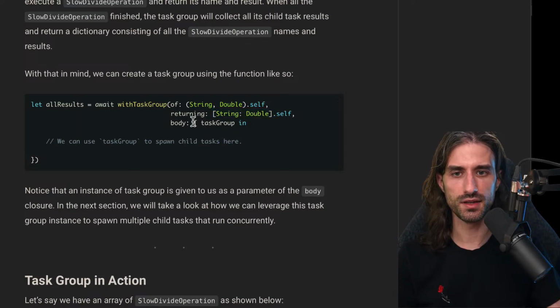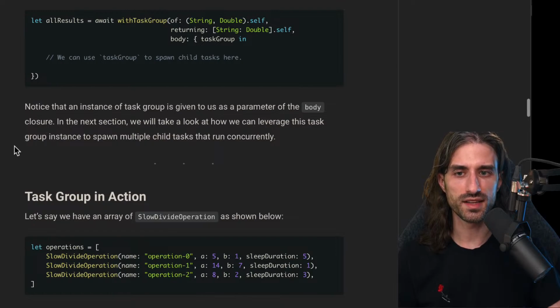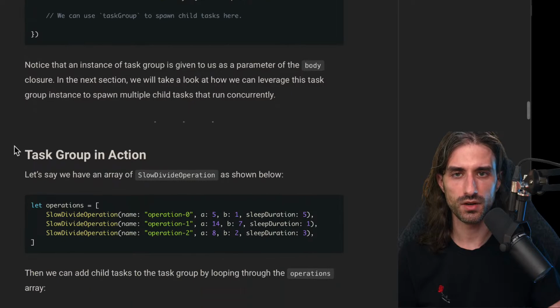And then we have the body where we can use the task group to spawn child tasks. Notice that the instance of the task group is given to us as a parameter of the body closure. In the next section, we will take a look at how we can leverage this task group instance to spawn multiple child tasks that run concurrently.